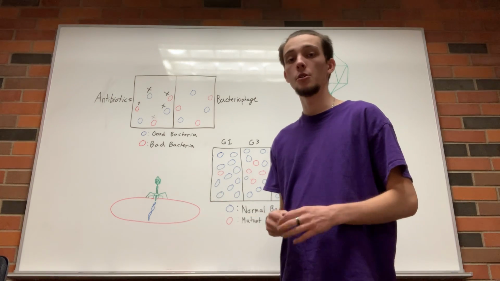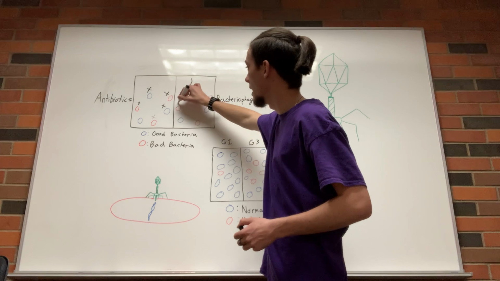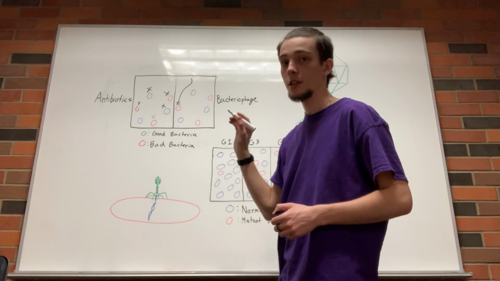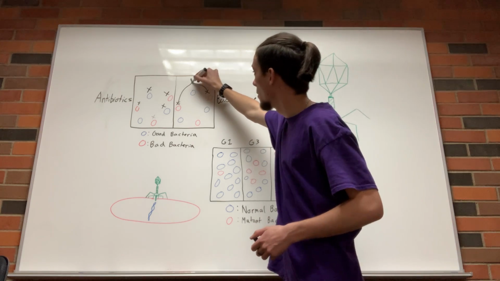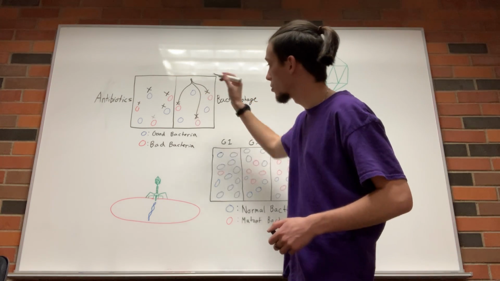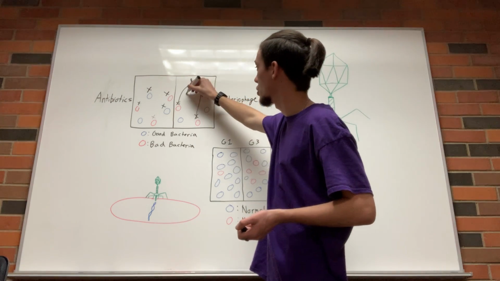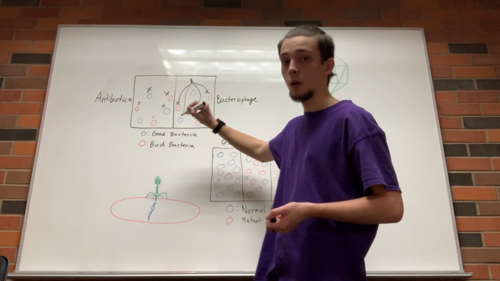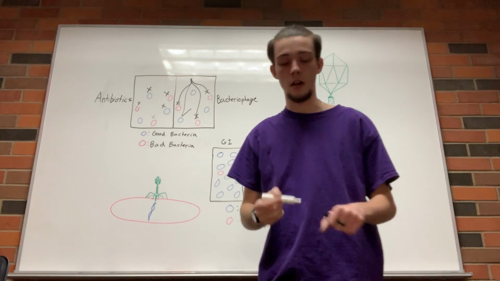But if we were to use bacteriophage, the bacteriophage will go out and seek every single bad bacteria it can find. And when it does that, it'll treat the infection. If a bacteriophage comes into contact with a good bacteria, they will bounce off and carry on.